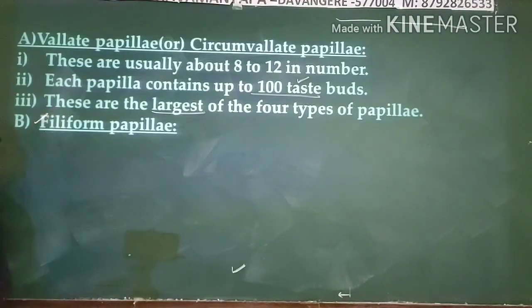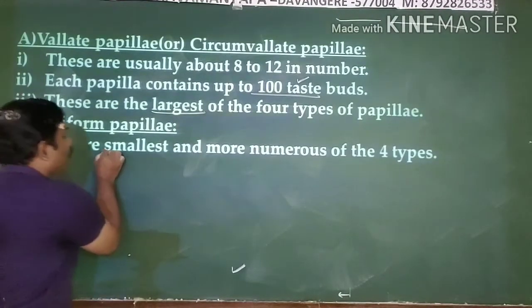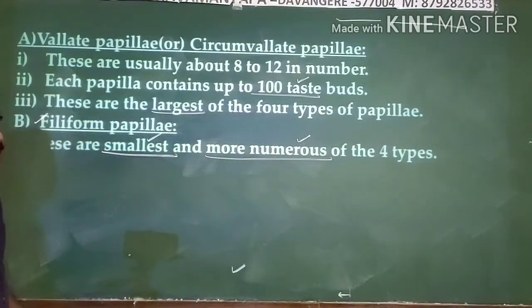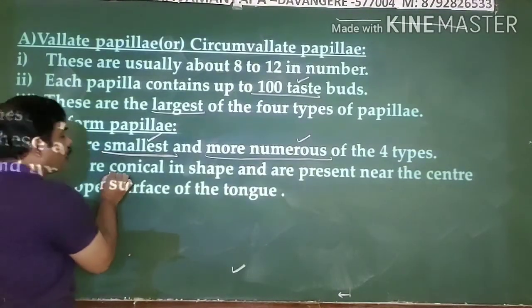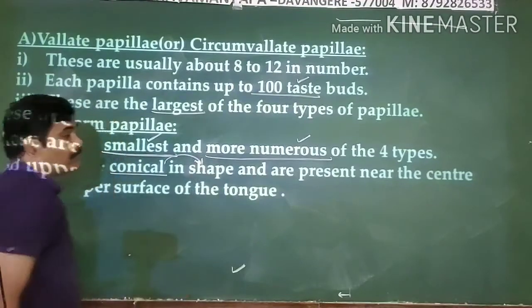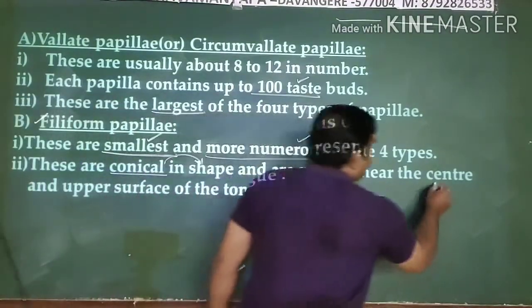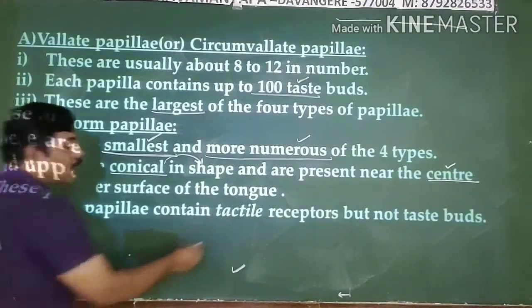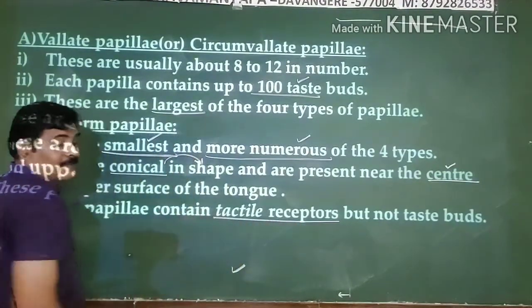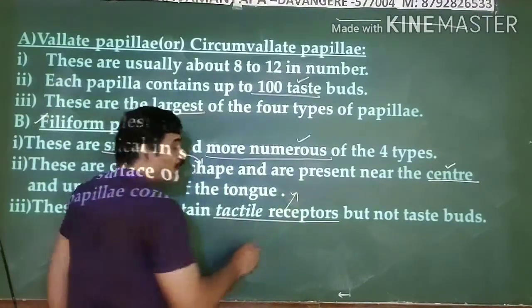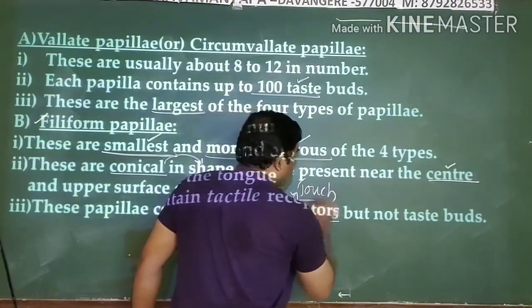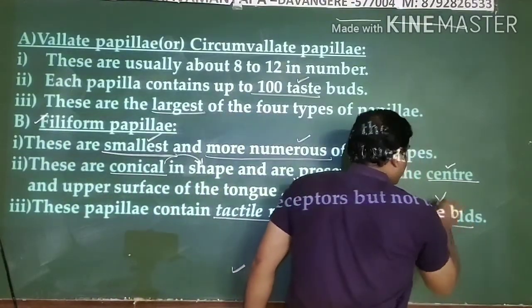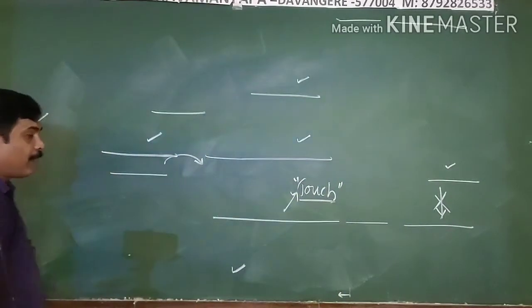Next one is the filiform papillae. They are the smallest among the four, but more numerous in number, right? Actually, they are conical in shape and present at the center of your tongue. An interesting point related to that: these papillae contain tactile receptors. These tactile receptors help in identifying the sensation of touch. Right? But they do not have any taste buds. It is an important point. Taste buds are not present in this type of papillae.